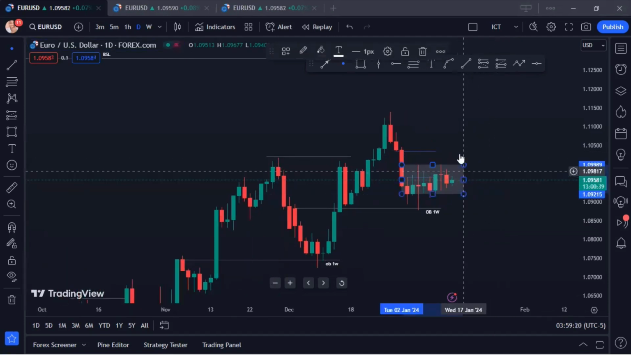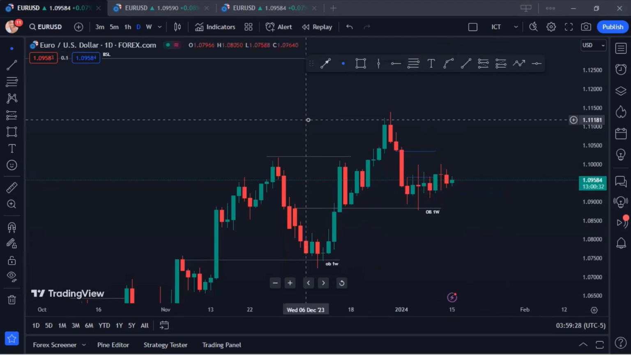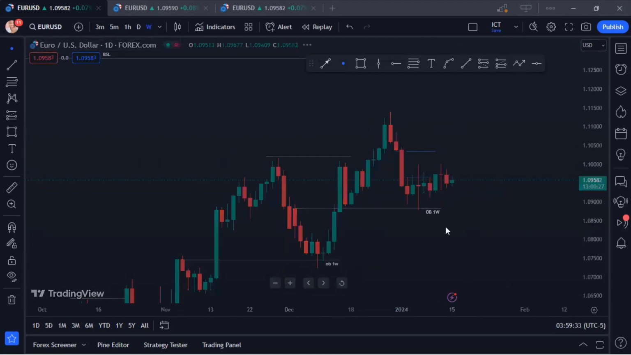Me personally, I'll be expecting price to break out from this range. Now, where is the next zone of liquidity? Where do you think price will be heading next? Before that, we need to determine the current order flow of price. To determine the current order flow of price, we go to the weekly time frame.